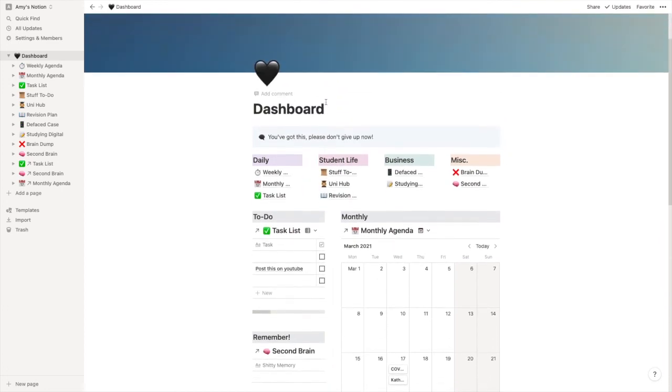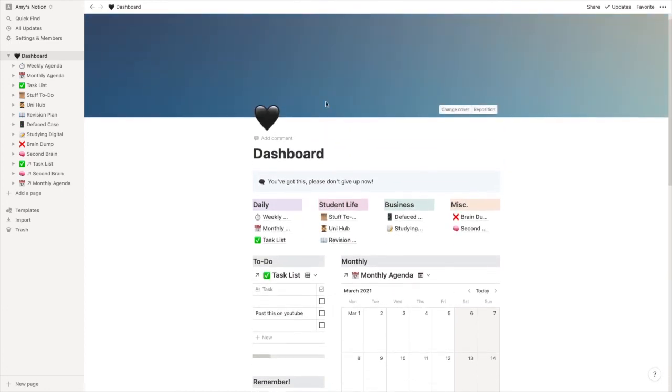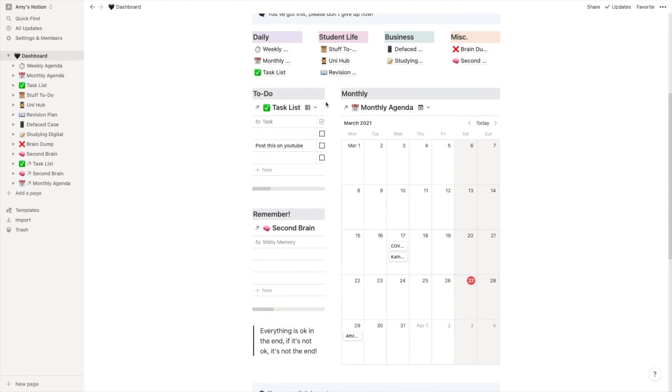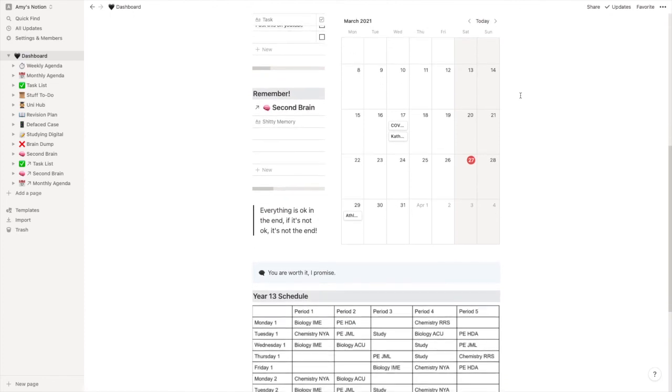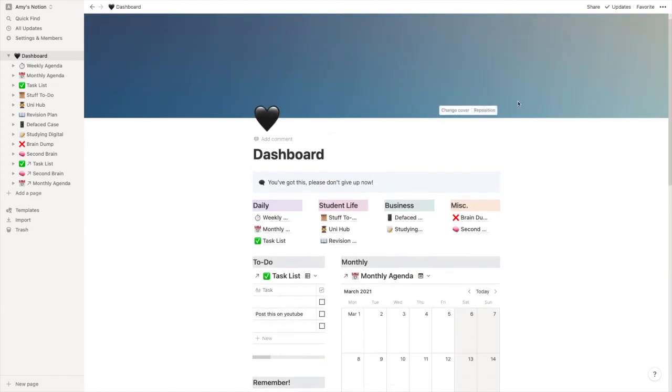I mean, I don't really know whether it's that exciting. I don't know whether this is something you guys would like. Maybe I'll do an updated one when I've... Oh, my mouse batteries are low. Let's get rid of that. Yeah, I don't know whether this is something you guys want me to update you on in a few weeks, maybe, when it's all filled in and everything. But yeah, let me know what you guys think.